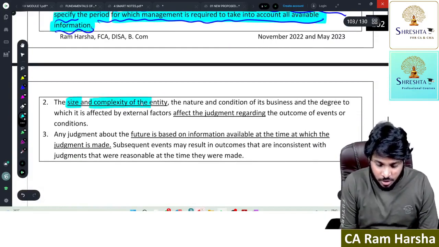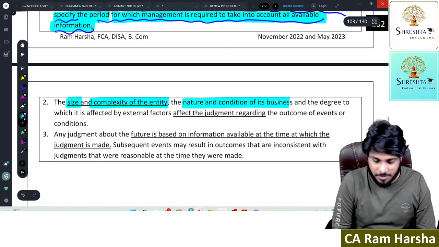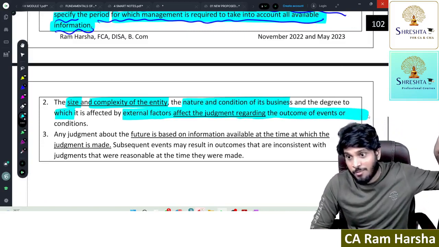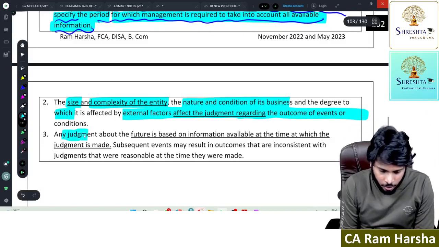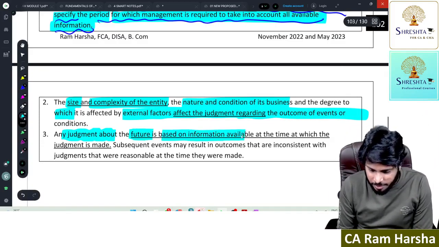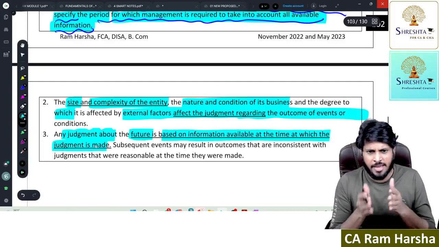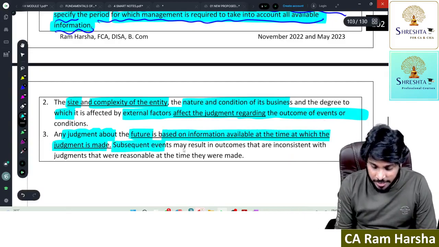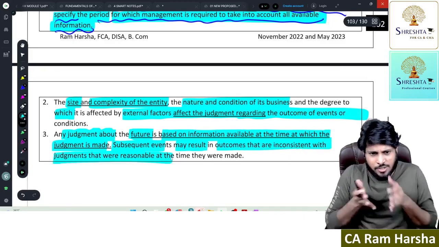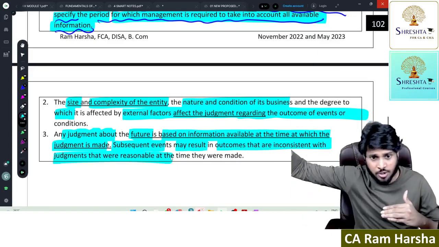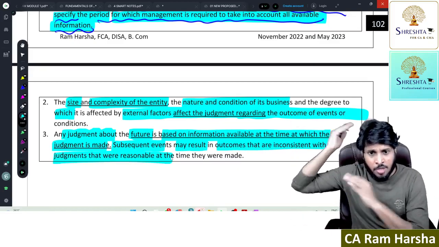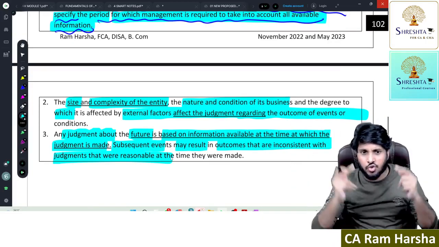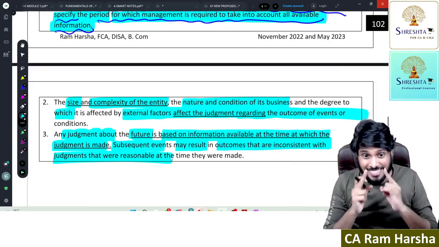What is the size of the organization, the complexity of the organization, what is the nature and condition of the business, and how external factors are affecting it. This is what we have seen in point B, preliminary assessment. What is judgment about the future? It is based on information available at the time at which the judgment is made. I am making it as on 31st March about the future. So what is the information available right now? Subsequent events may result in outcomes that are inconsistent with as on today. I have some information, based on that I felt everything is good, but subsequently some event arose. So whatever decision I took today, tomorrow it may go wrong. All these factors you should take into account when you are making an assessment about going concern.